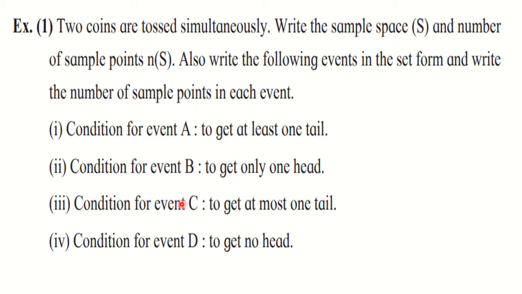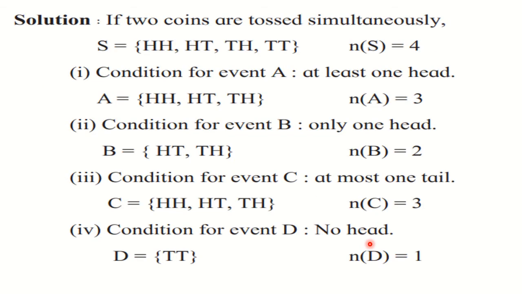This was only one question. Okay, so let us start. Two coins are tossed simultaneously. Here you have to write down the sample space. It is very easy to write for two coins: HH, HT, TH and TT. How will you write it? Write two times H, two times T, then write HT, TH. This way you can write it down. So N of S is 4 here. There are 4 sample points.